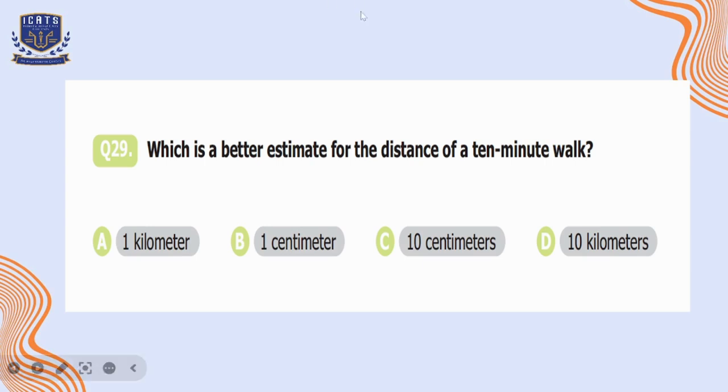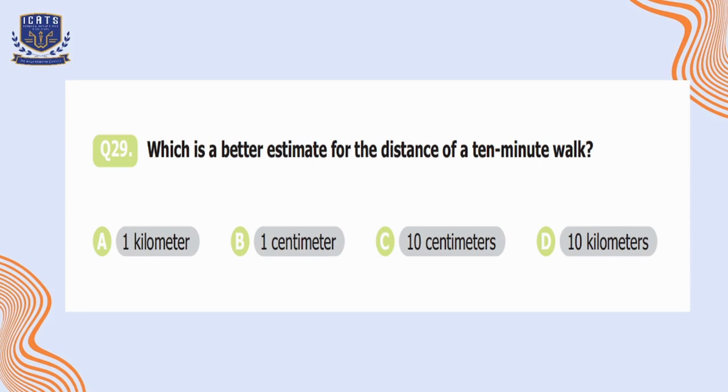Question number 29. Which is the better estimate for the distance of a 10-minute walk? So option A is 1 kilometer, B 1 centimeter, C 10 centimeters, and D 10 kilometers. 1 centimeter is quite a small distance, so option B is not suitable. Even 10 centimeters is also a very short distance which is not covered in one step.